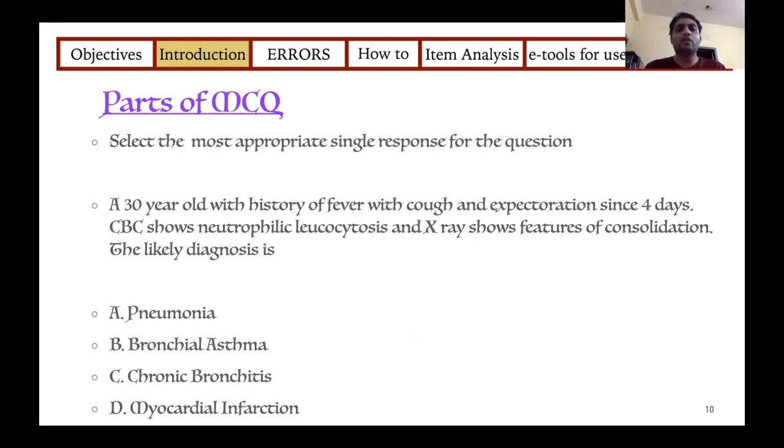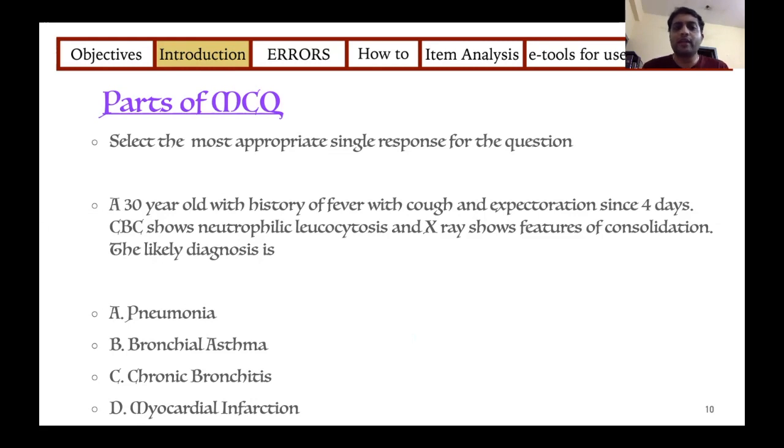Coming to the parts of the MCQ. Every MCQ questionnaire will usually have one line which gives us the instruction, like select the most appropriate single response for the question. Then it has the text, which is the main part of the MCQ. For example, here it is, a 30-year-old with history of fever and cough with expectoration since 4 days.